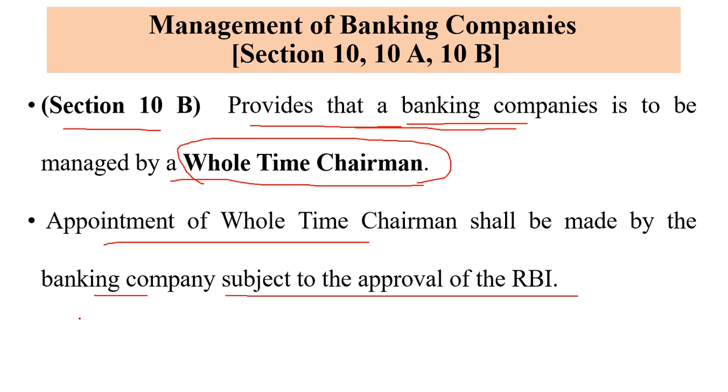Section 10 deals with the restrictions on the employment of people. Then section 10A says that not less than 51% of the board of directors should be appointed as per the Act, like the members should be experts in a particular field. And section 10B provides that a banking company should be managed by a whole-time chairman, and the appointment of this chairman should be subject to the approval of the RBI.